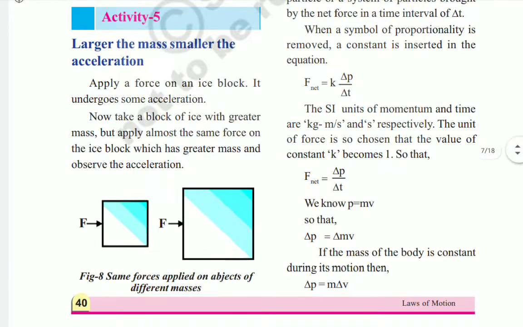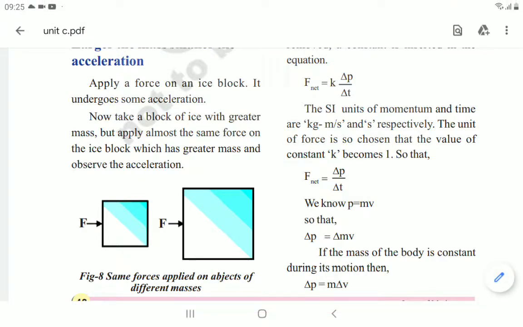In activity 5, they have taken two ice blocks, one having lesser mass and the second having greater mass than the first one, and we have to apply the same force on these two ice blocks. Then if you observe, the ice block which has more mass moves very little when compared to the smaller one.